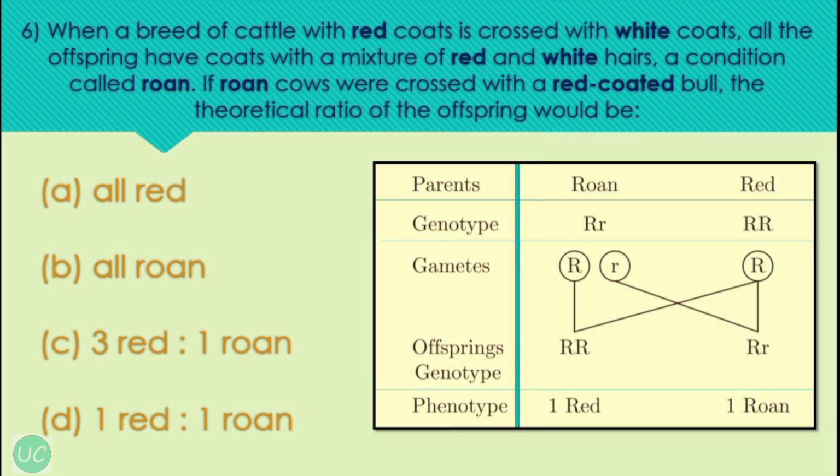And when they are mated, the offspring will have genotype of capital R capital R, that will produce the red offspring, and the capital R small r will produce one roan offspring. So hence the phenotype would be one red and one roan. So the correct option over here is D, one red and one roan would be the offspring.